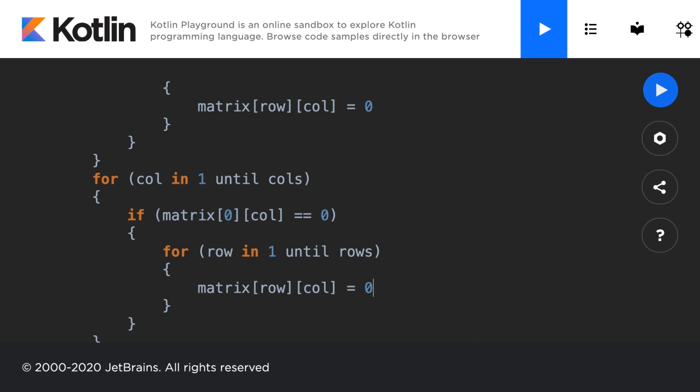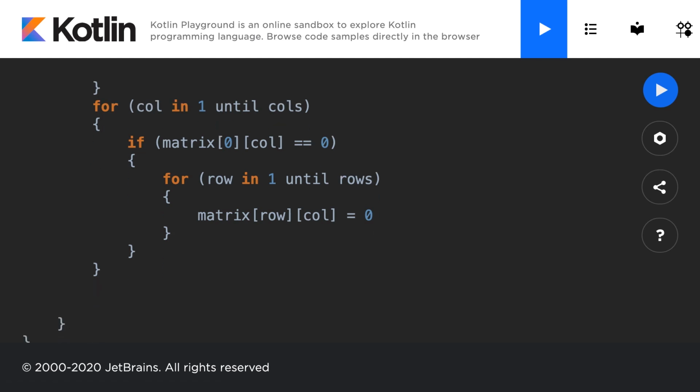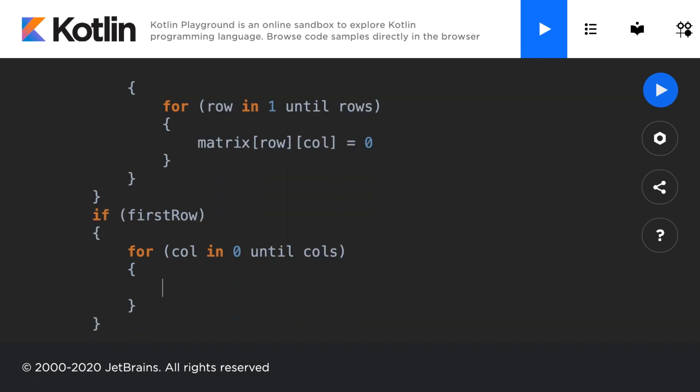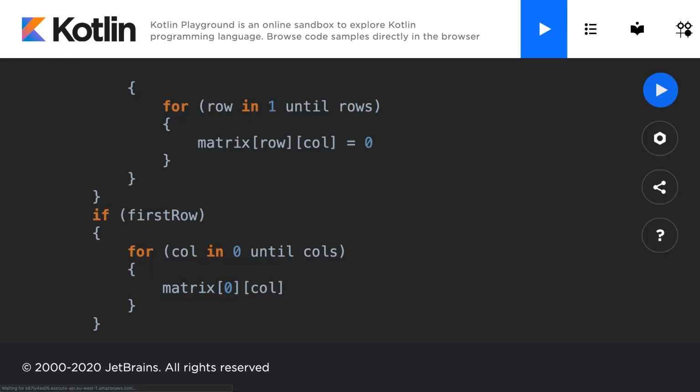And let's see, outside of this nested for loop, we can then check if we're at the first row. Then we want to go through for the column in 0 until the end of the columns. We want to go through all the columns in the first row and take the matrix at that 0th row and at the current column and assign it equal to 0.